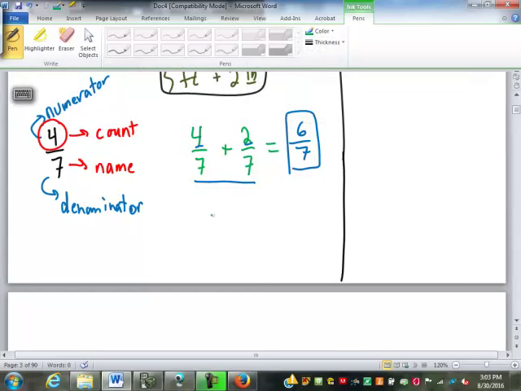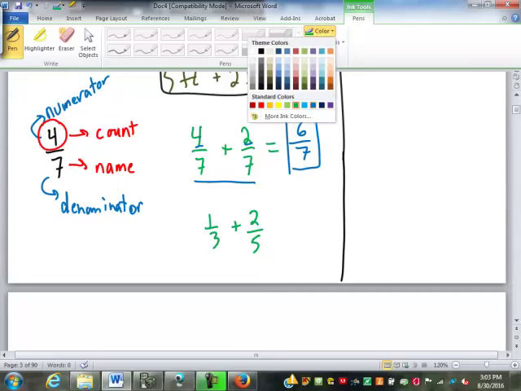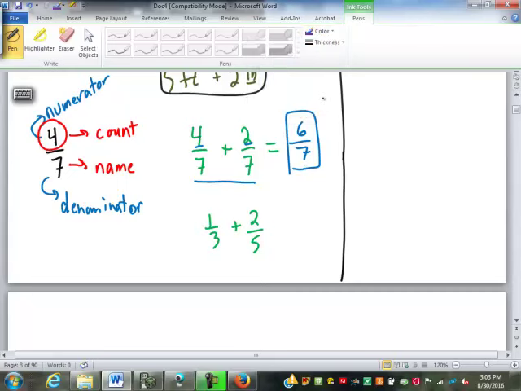So if I had 1/3 plus 2/5, can we add those the way they're written? No, because right now they have different names. When we look at fractions in more detail, we'll go over how we change those names. But for now, we just need to know they're different.